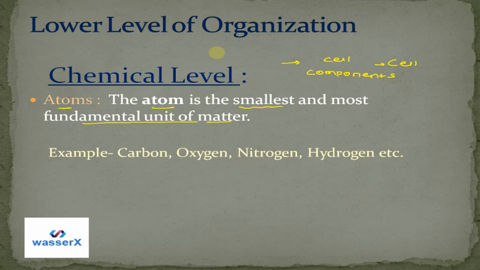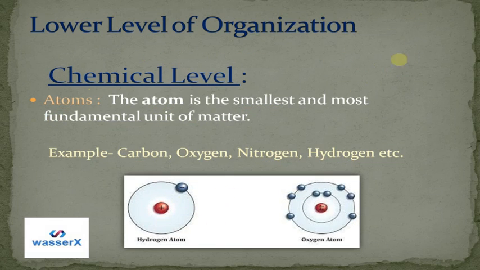These cell components are made up of molecules, and these molecules are made up of atoms. So atoms are the smallest and most fundamental unit of matter. In the same way, if I talk about the body, my cell is the fundamental unit. When I talk about the cell, the fundamental units of the cell are atoms. The examples can be carbon, oxygen, nitrogen, hydrogen, anything that you can name, right?